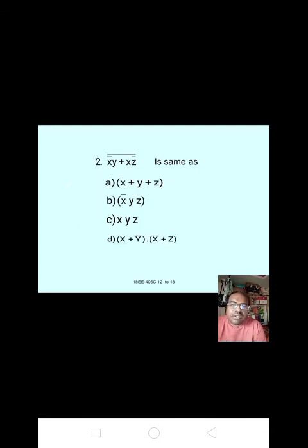Now the second one: (x bar y plus x z bar) whole bar is same as?